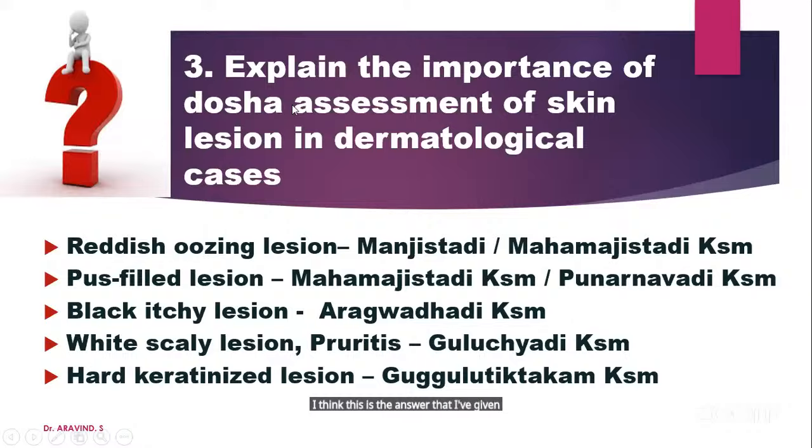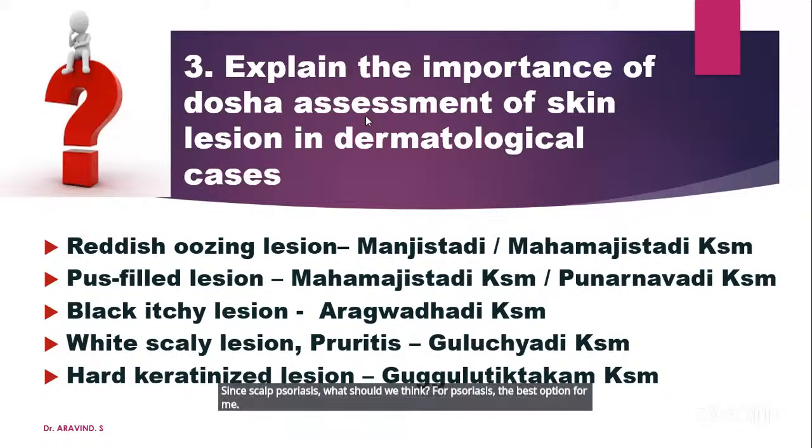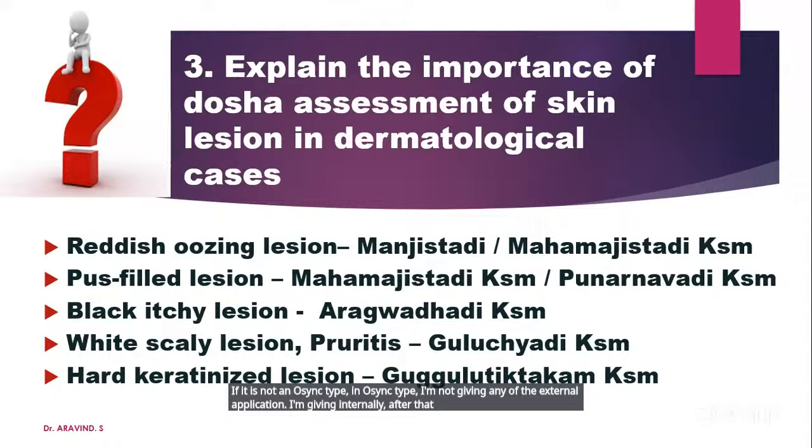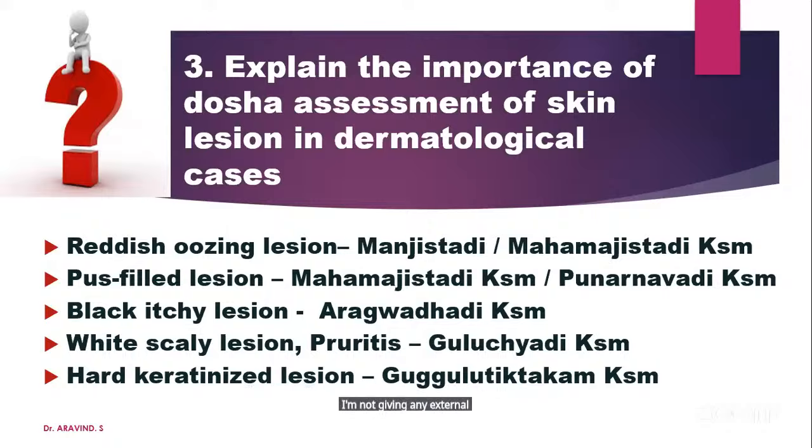For each and every patient it is different. What should we think for scalp psoriasis? The best option for me, according to my experience, is Sorset oil, and Ayyapana Kera Tailam is also very effective in scalp psoriasis, if it is not an oozing type. In oozing type, I am not giving any external application. I am giving internally first, and after the oozing subsides I go for external. This is my experience I am sharing. Kashan tablet of Manjistadi Gulichadi, yes, you can give, but you want to give 2 tablets.